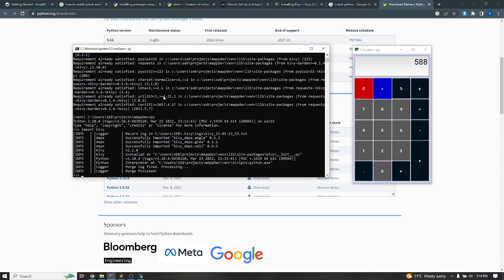So, import kivy. Okay, it has imported successfully. That's why we see all these things. So it has been installed and also successfully imported, meaning we don't have any error installing or importing Kivy.